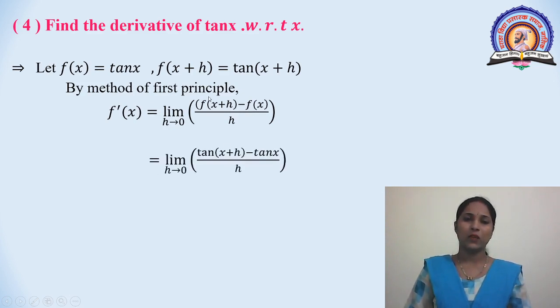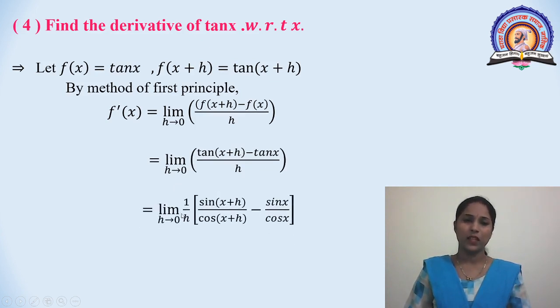Taking the value of this, we get limit h tends to 0, tan of x plus h minus tan x divided by h. Limit h tends to 0, 1 by h, sin x plus h divided by cos x plus h minus sin x divided by cos x. Taking the value of tan theta is equal to sin theta divided by cos theta, we get this term.